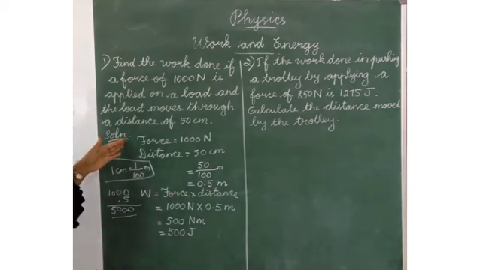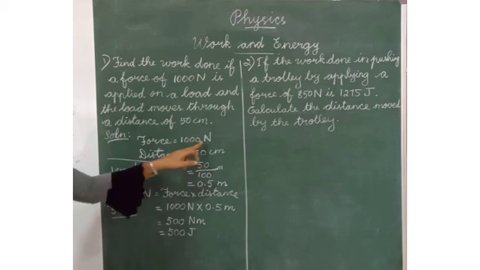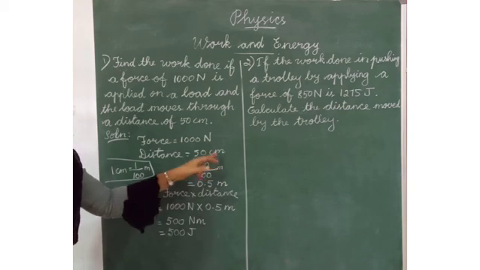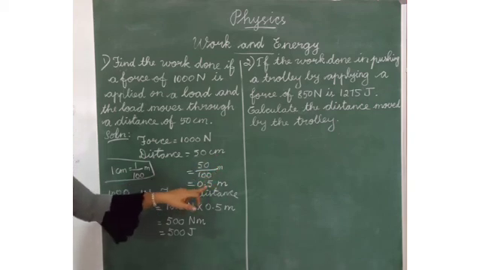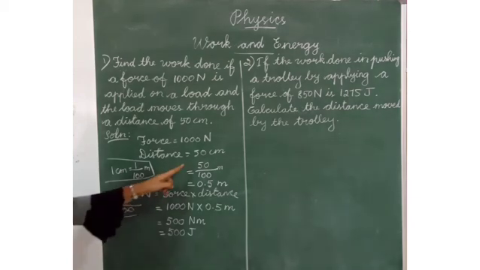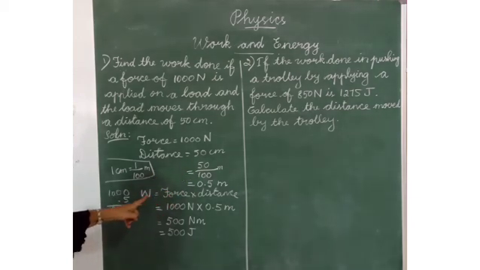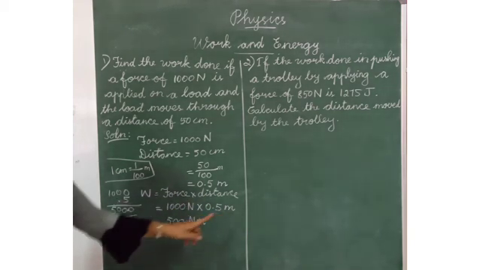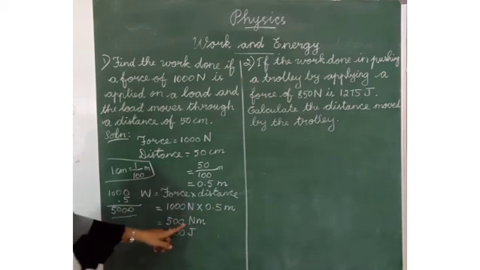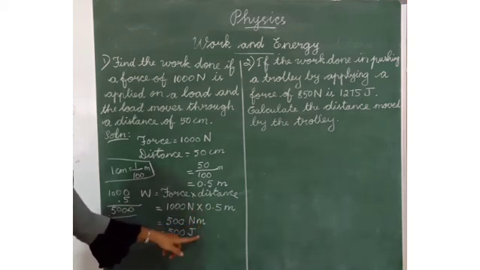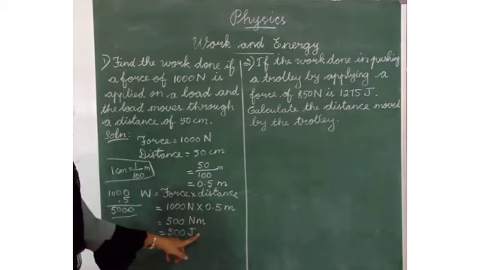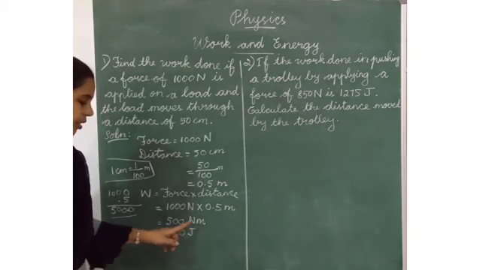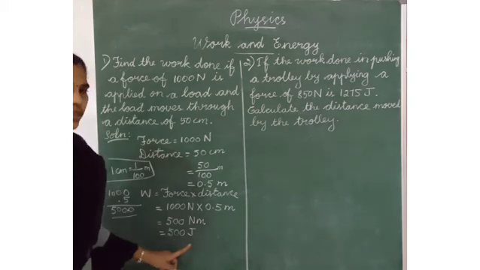Okay. What do we have to do now? Force is given, 1000 Newton. Distance is given, 50 centimeter. This 50 centimeter we have to change into meter. 50 by 100 meter, so 0.5 meter. Next we have to substitute these values in this formula. W is equal to force into distance. Force 1000 Newton into 0.5 meter. We have to multiply this. So 500 Newton meter. Newton meter is equal to joule. Yes. We have to write Newton meter or joule. So 500 Newton meter is also correct. Then we can write 500 joule.